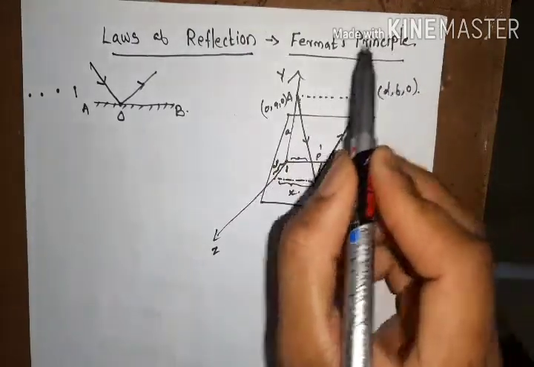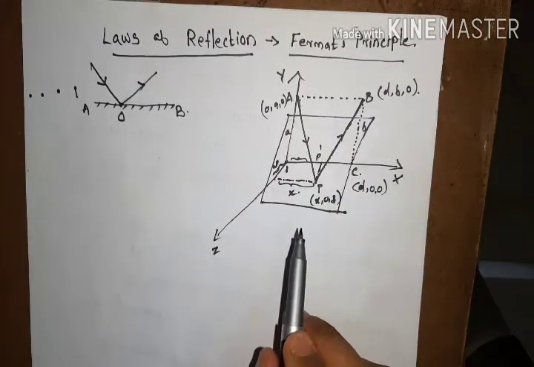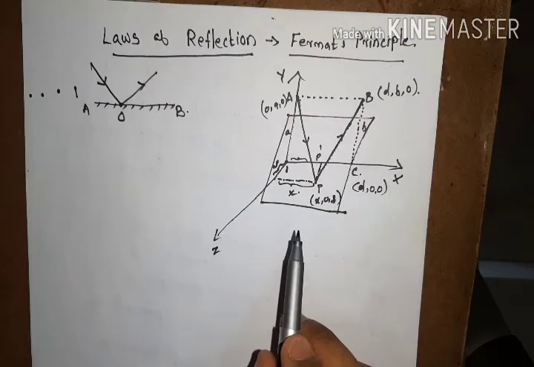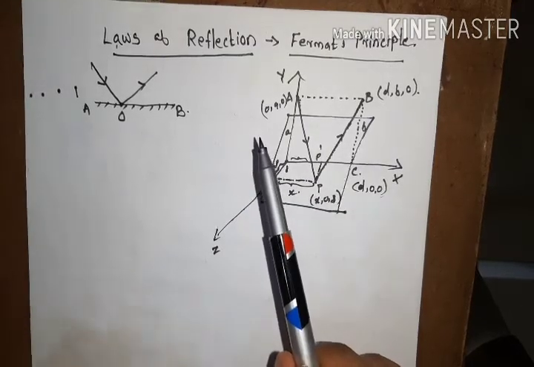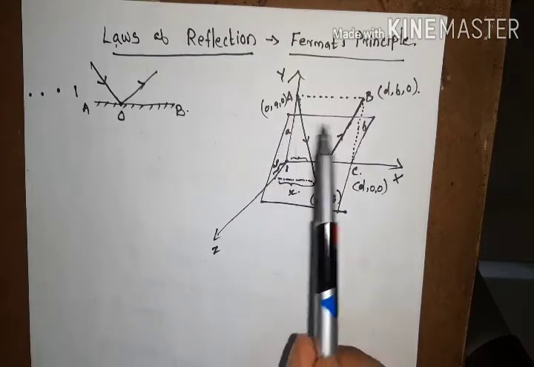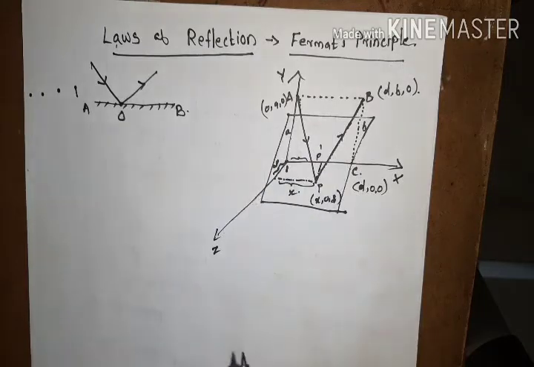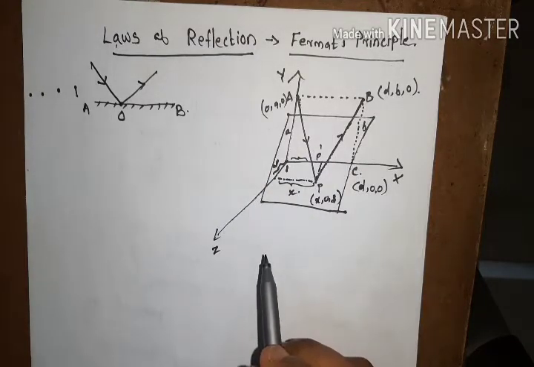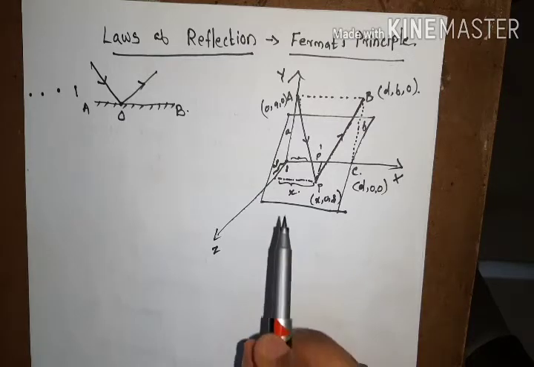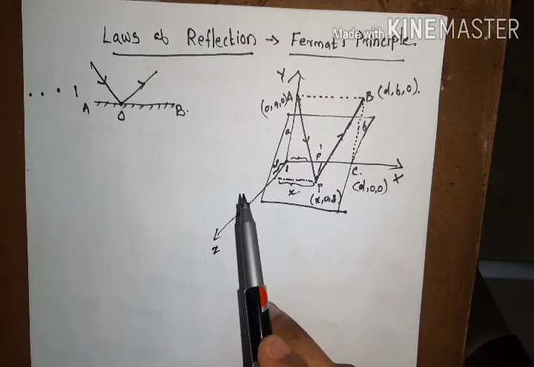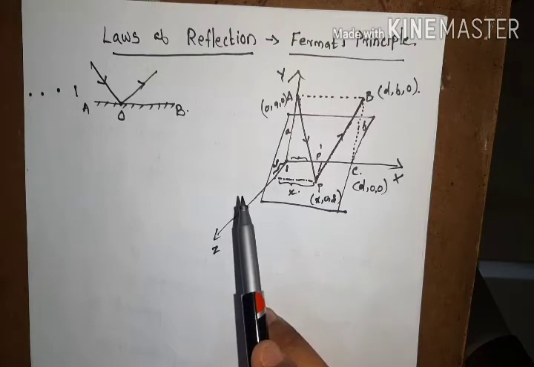We have already discussed Fermat's principle, and we have derived the rectilinear propagation of light on the basis of it. According to Fermat's principle, a light ray will choose a specific path for traveling through a medium, and the property of that path is that the optical path corresponding to the propagation of the light ray is minimum.